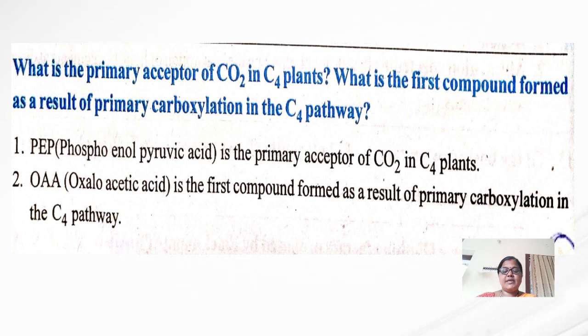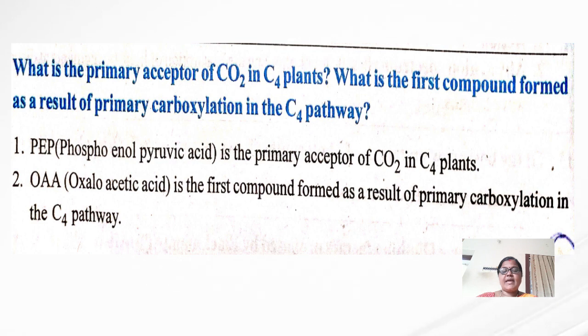And the next question is: what is the primary acceptor of carbon dioxide in C4 plants and what is the first compound formed as a result of primary carboxylation in the C4 pathway?